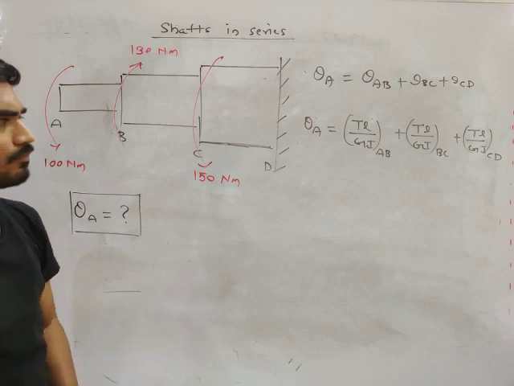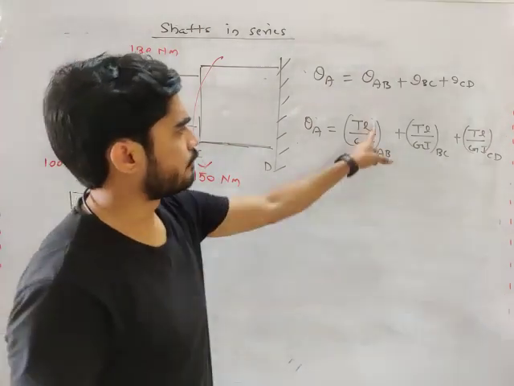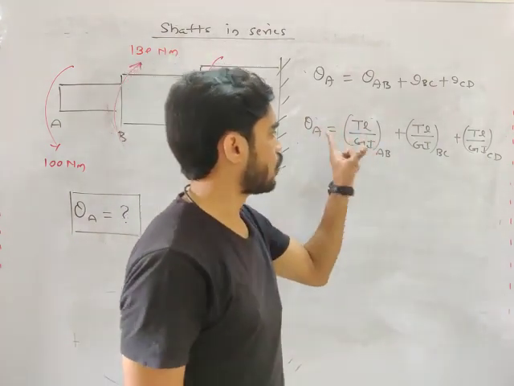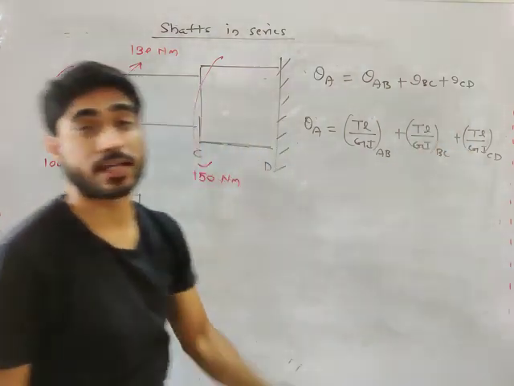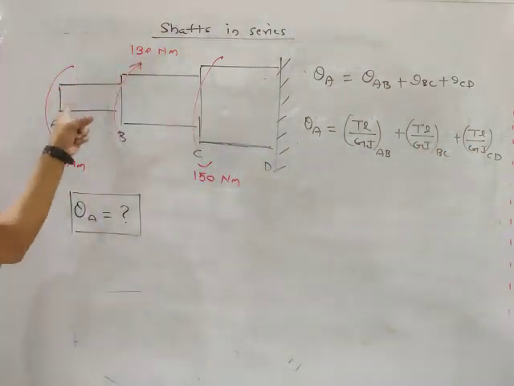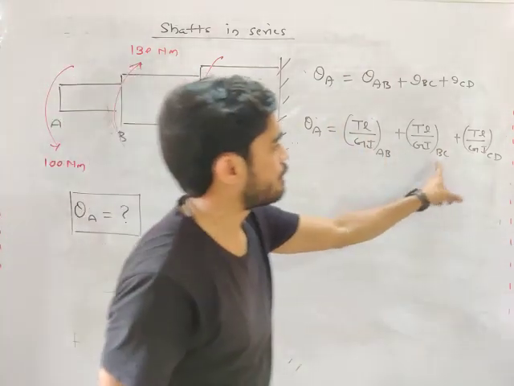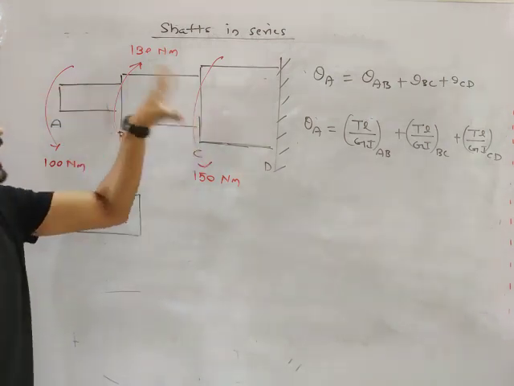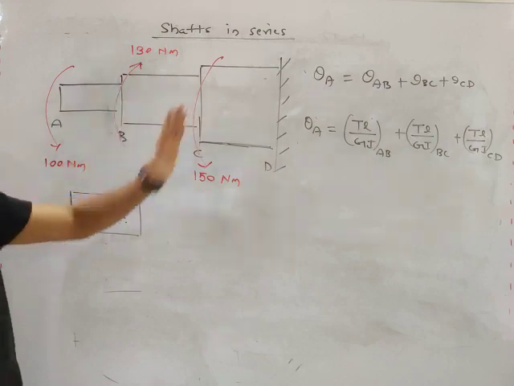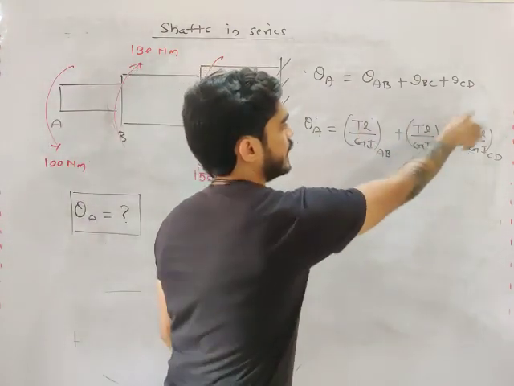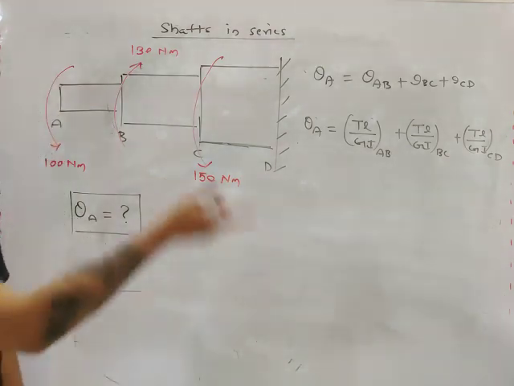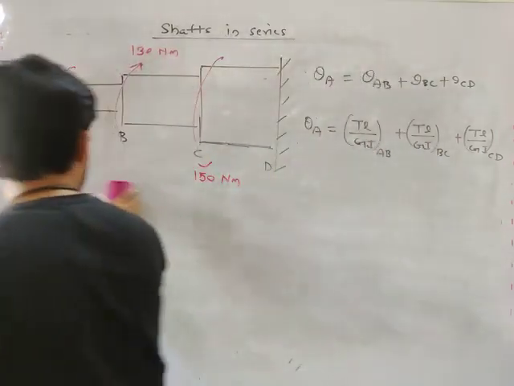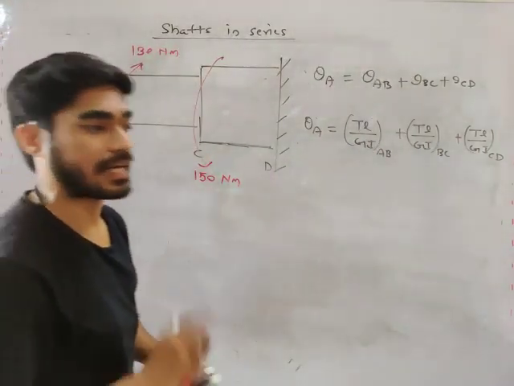Now my friend, in this problem, they will give you L, they will give you G, they will give you J. But we don't know the torque in AB, the torque in BC, the torque in CD. This is very important. We don't have the internal torque of AB, BC and CD. What do you have here? This diagram shows external torque. These three torques are external torques. And these T are internal torques. So now we have to calculate the internal torque. Now the real concept starts, and this is a very important concept, calculating internal torque, my friend.